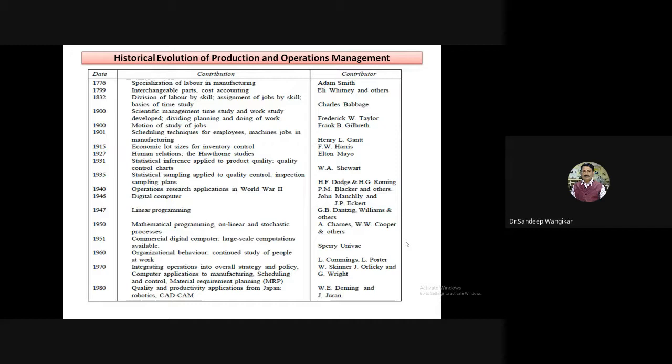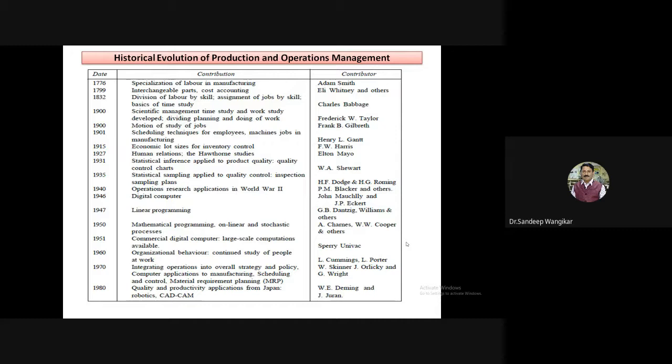In 1946 there were only one or some computers, but in 1951 commercial digital computers, with large-scale computations, became available. This is one of the evolutions in the history of the field in 1951. Whatever CNC, VMC, and other controlled processes we run with the help of computers, the evolution started in 1951.